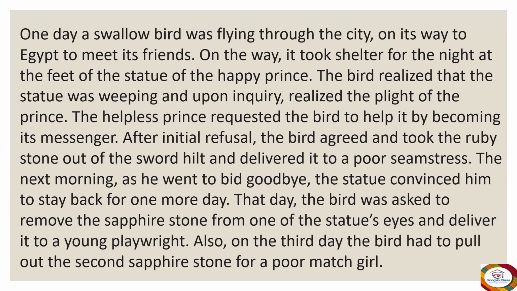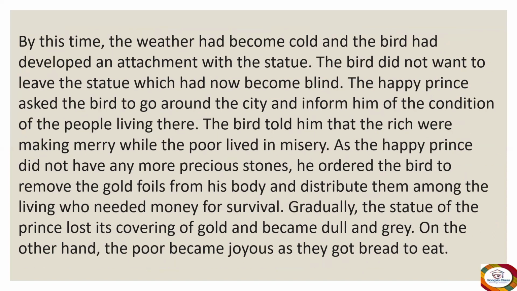And the girl's situation was too bad. She had no stockings, no shoes, and no slippers on her legs. So again, here the prince wanted to help her, and by giving the second sapphire from his eye, through the help of the swallow bird, the poor match girl was helped.